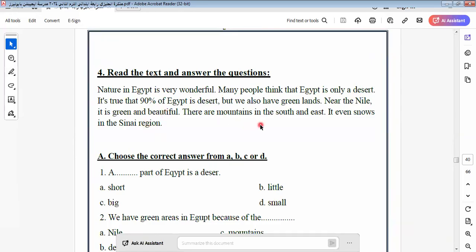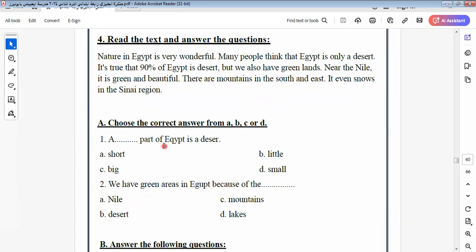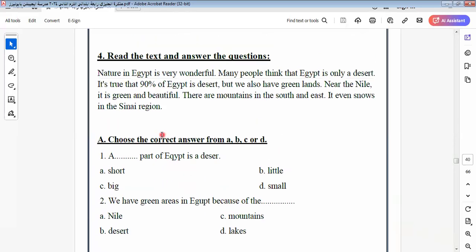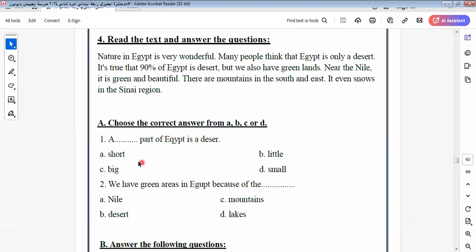Let's go to another one here. Nature in Egypt is very wonderful. Many people think that Egypt is only a desert. It's true that 90% of Egypt is desert, but we also have green lands near the Nile, and it's green and beautiful. There are mountains in south and east. It even snows in Sinai region. So what part of Egypt is desert? It will be a big part, because it will be 90%, so I select this one.